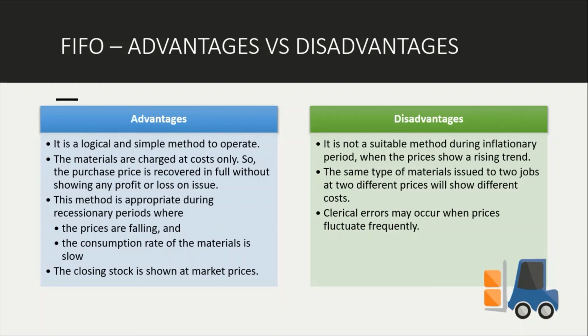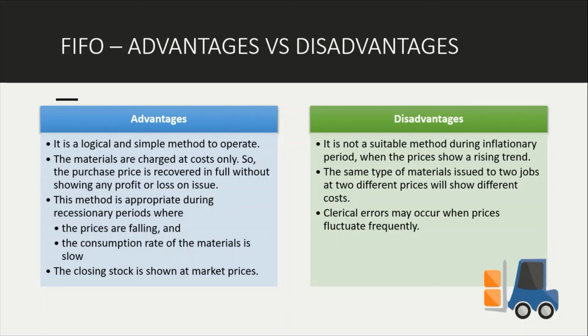Okay, so the disadvantage, it is not suitable during an inflationary period when the price shows a rising trend. Tak sesuai FIFO bila harga meningkat. Bila harga material meningkat, of course produk kamu akan meningkat, dan orang mungkin tak beli. The same type of material issued to two jobs at two different prices will show different cost.